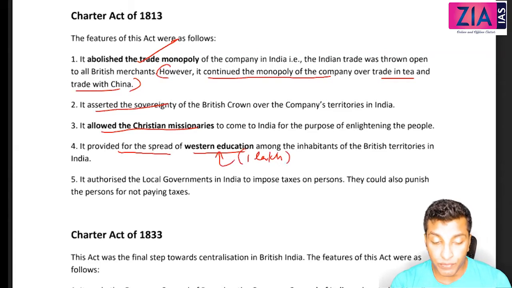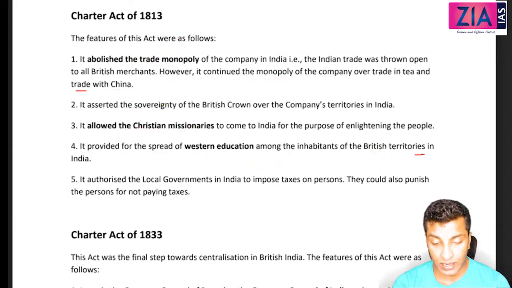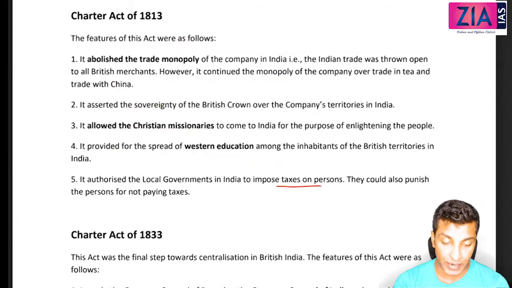That will come in a more specific way in the Macaulay Minute. For the betterment of education in those areas where they have control. That means British territories in India. Okay. Then it authorized the local government in India to impose taxes on persons, and if you are not paying, you can be punished. All these are there.